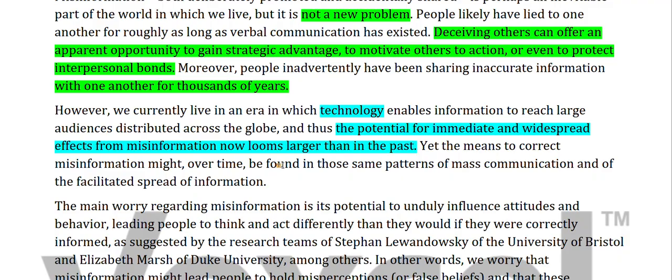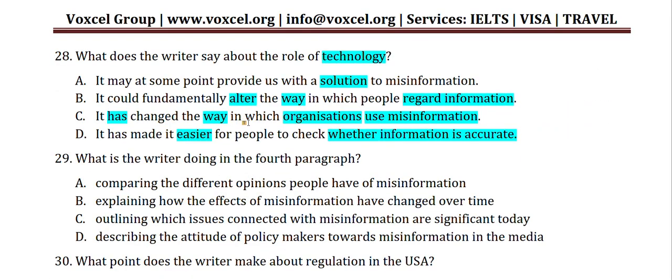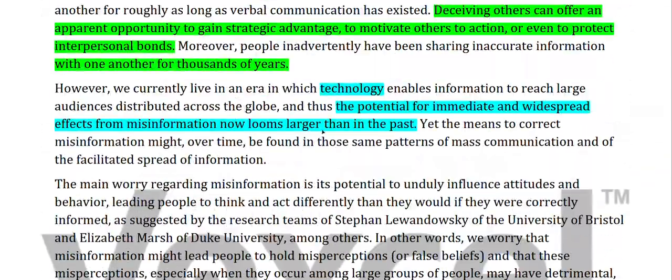It's not like there is no solution till now. If we do not have any solution, then obviously till now organizations use misinformation. So accurate or inaccurate, there is no mention of that right now. Let's see. Yet the means to correct misinformation might over time be found.